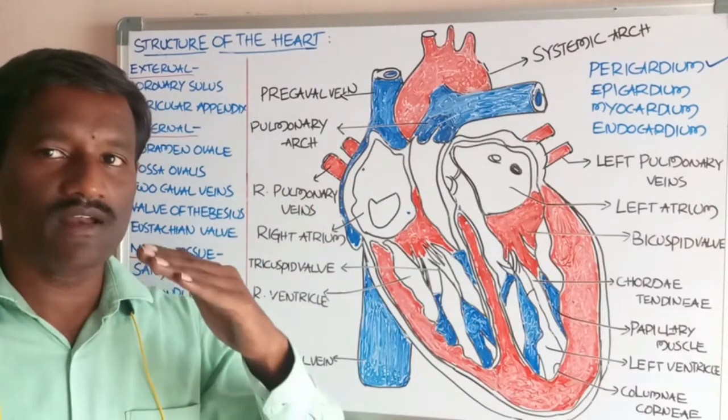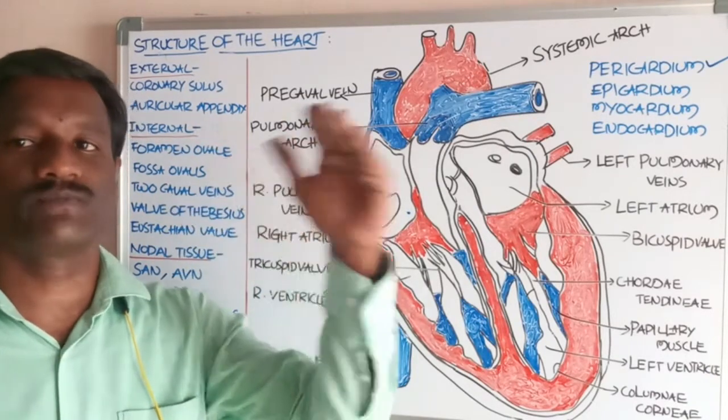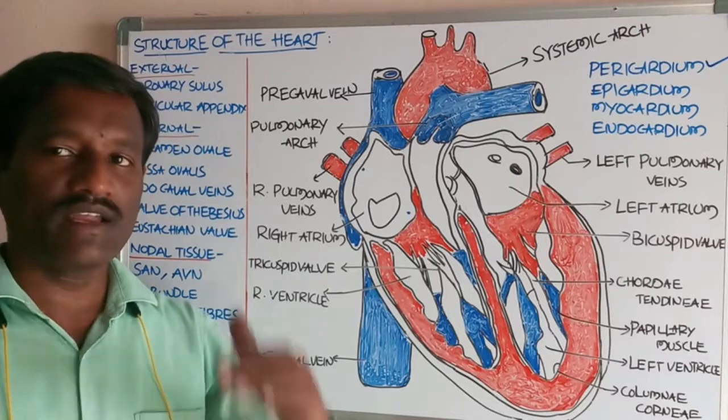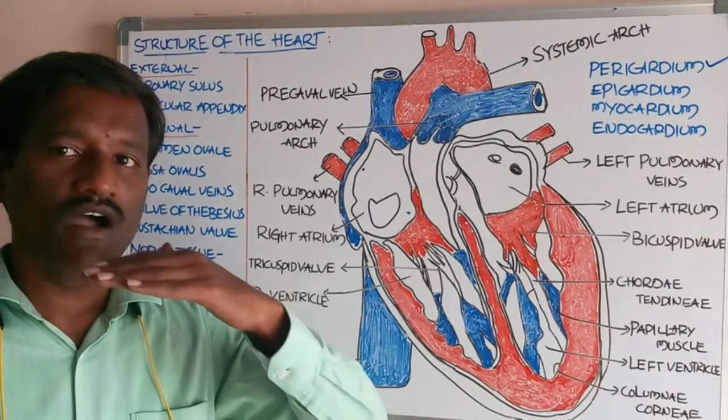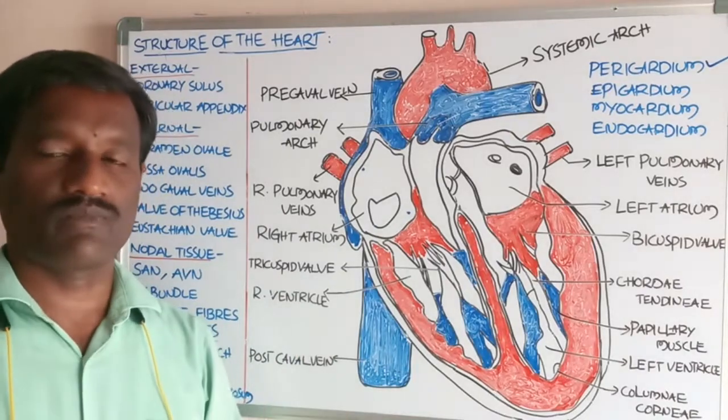The outer parietal layer is in close contact with the outer fibrous pericardium, and the inner visceral layer covers the outer surface of the heart.